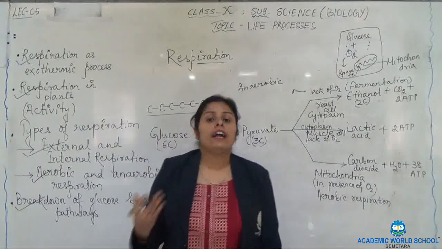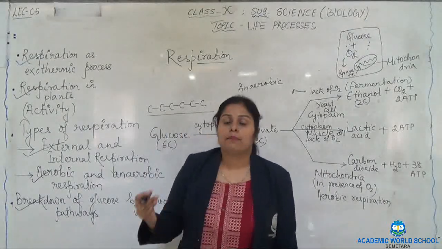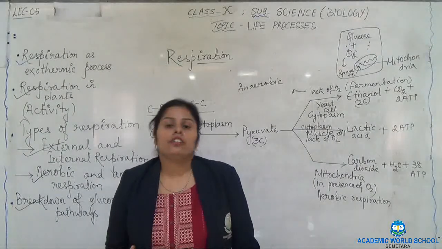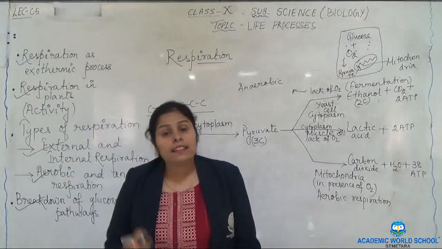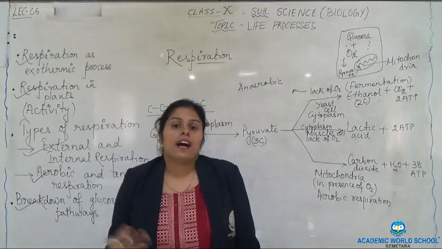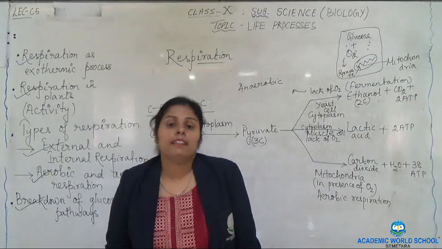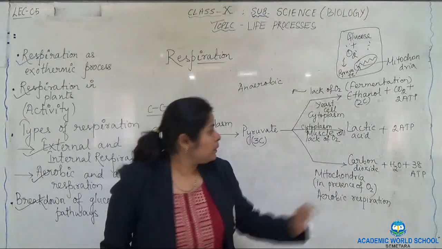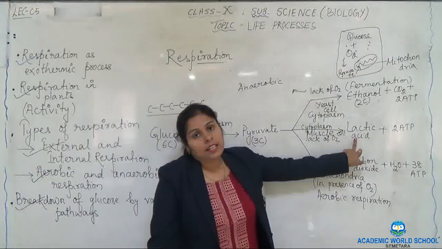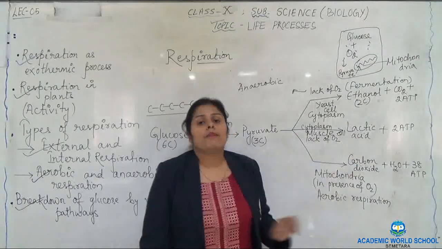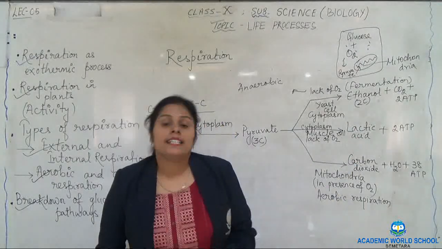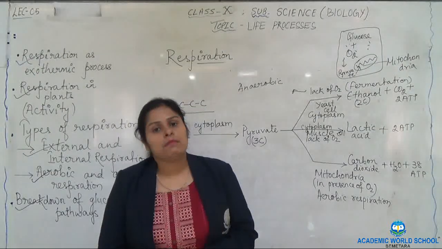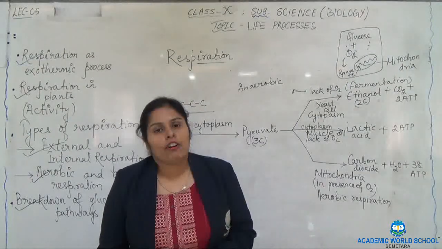Now the demand for oxygen has increased, but supply is less. So a lack of oxygen situation arises. In the meanwhile, the muscle starts anaerobic respiration in the absence of oxygen, and that leads to the formation of lactic acid. Because lactic acid is in the form of crystals, not a gas, it cannot be carried away by the blood. It gets deposited in the muscles and gives a feeling of pain.